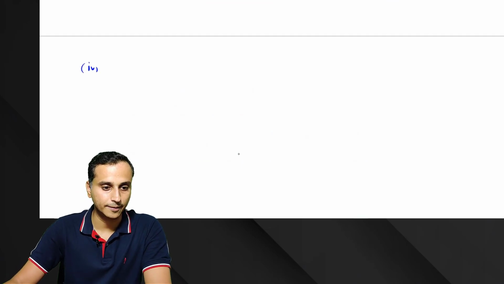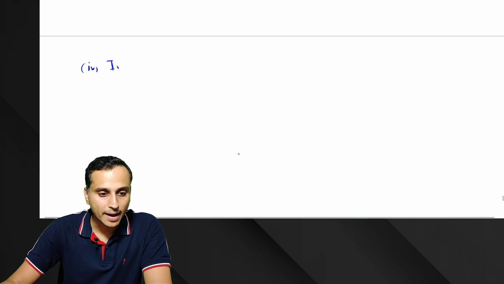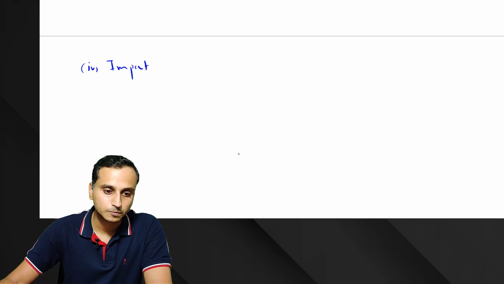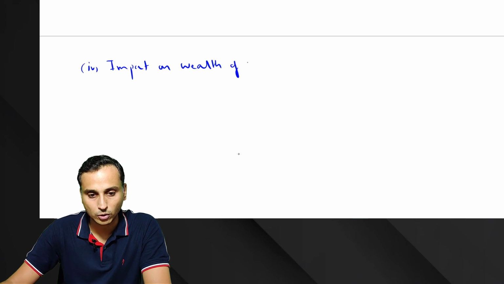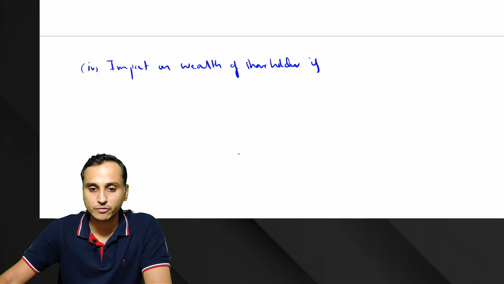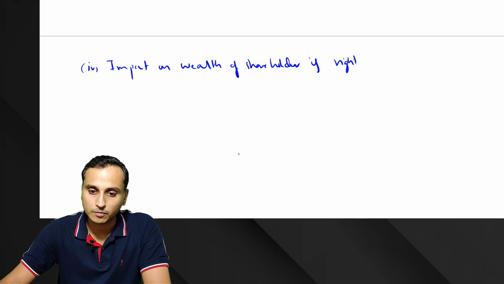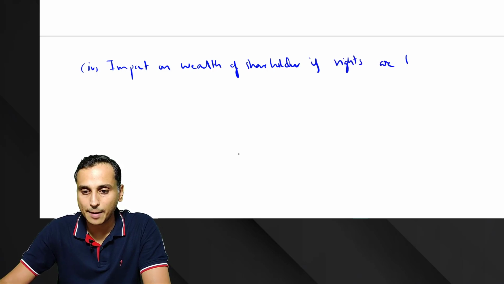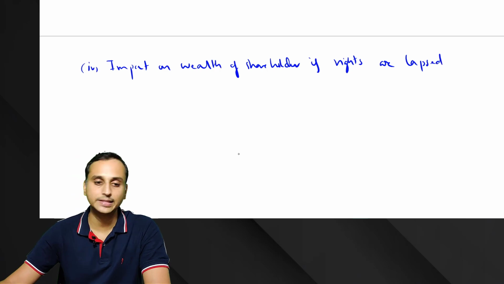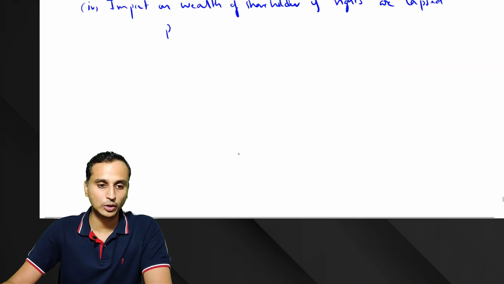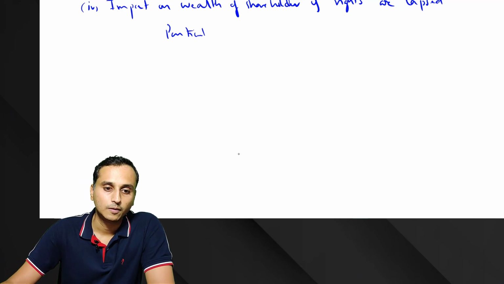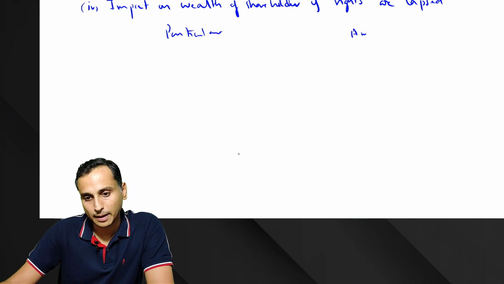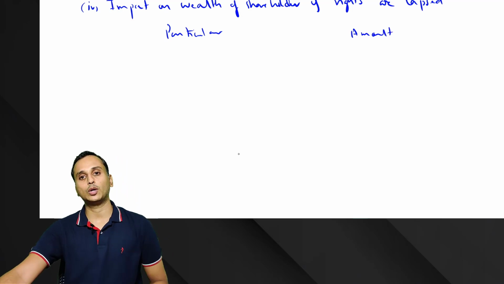So fourth subdivision, impact on wealth of shareholder if rights are lapsed. Okay, let's see what will happen. All of you, before I complete it, please think and come to a conclusion, or you can pause the video and do it yourself and see what the results are.